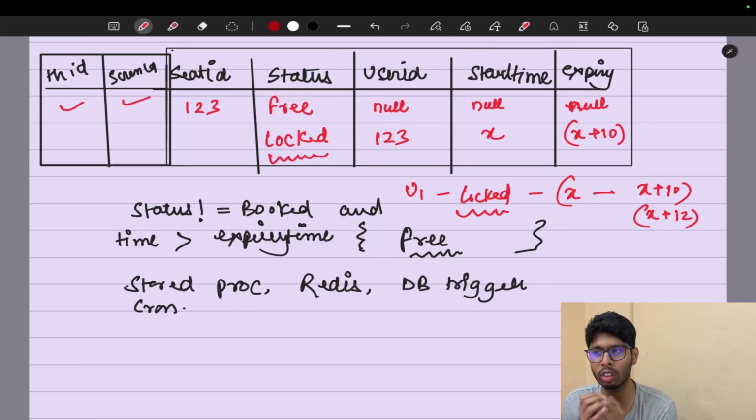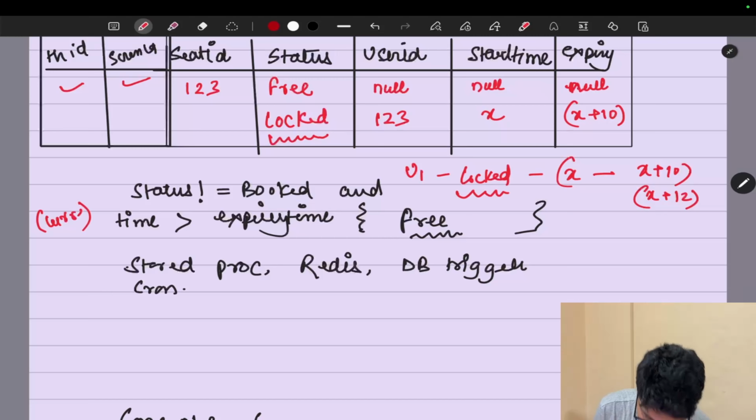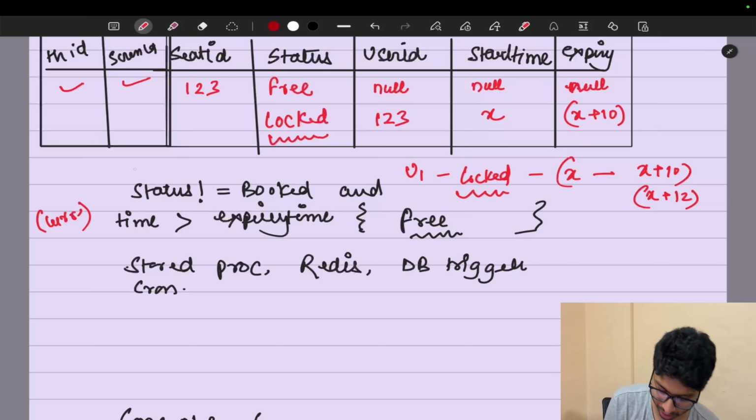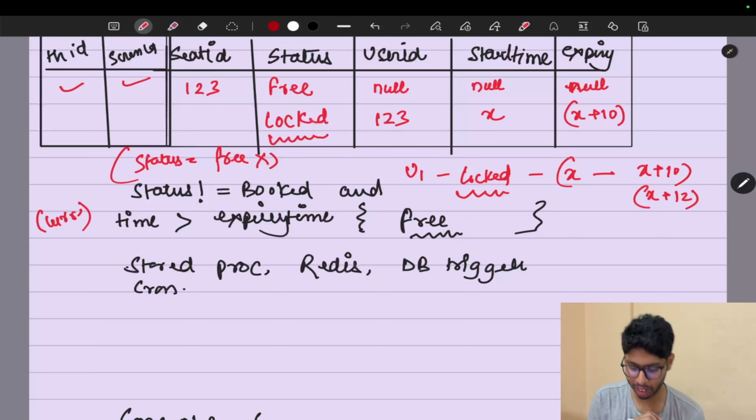We would have to build all these things: stored procs, DB triggers and crons. So there is one more query that we can do: when the status is not equal to booked and the time is greater than the expiry time. Time means current time. This is going to be the right query instead of status equals free. Status equals free will not work, my friends. Status not equal to booked and time greater than expiry time is going to work.